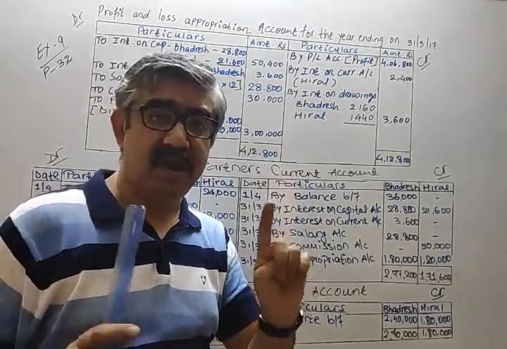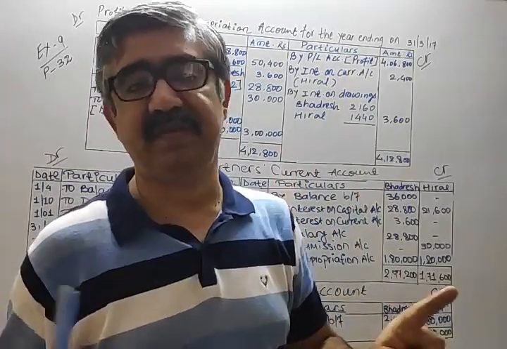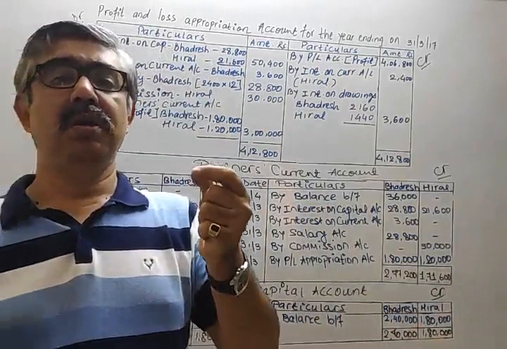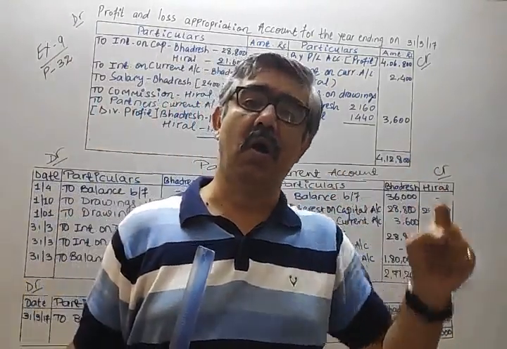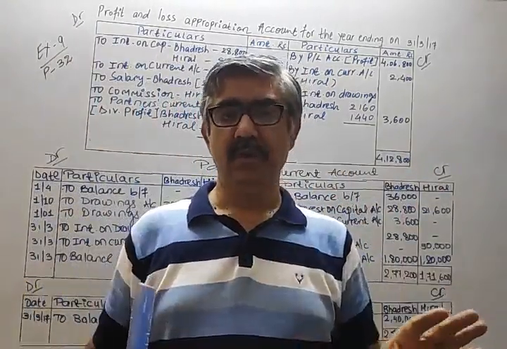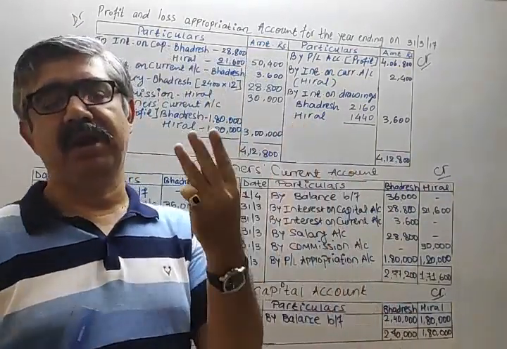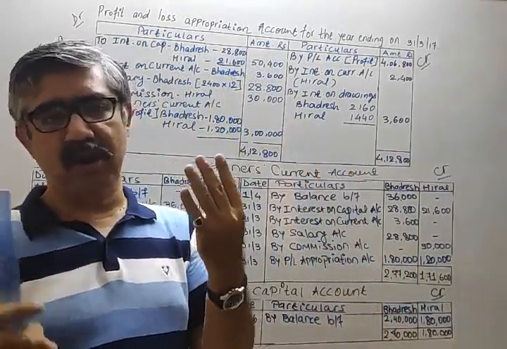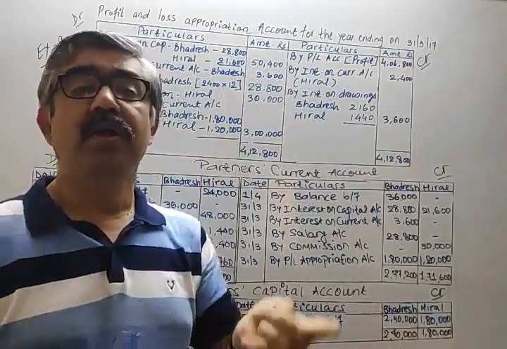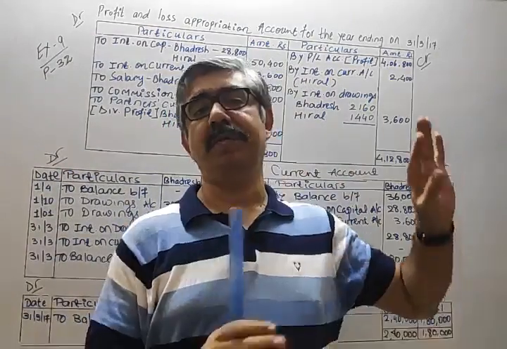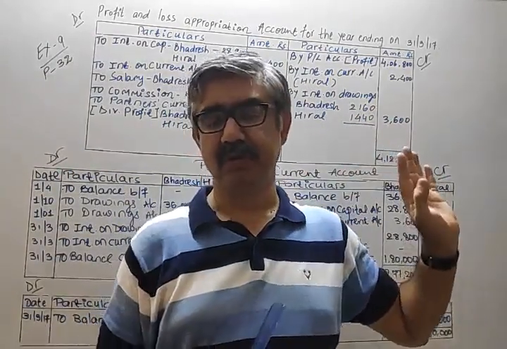It is not necessary to remember these 4 in chronological order. These 4 items you must remember: capital, drawings, current account balance, profit or loss. And you must write these 4 at the beginning of the solution.